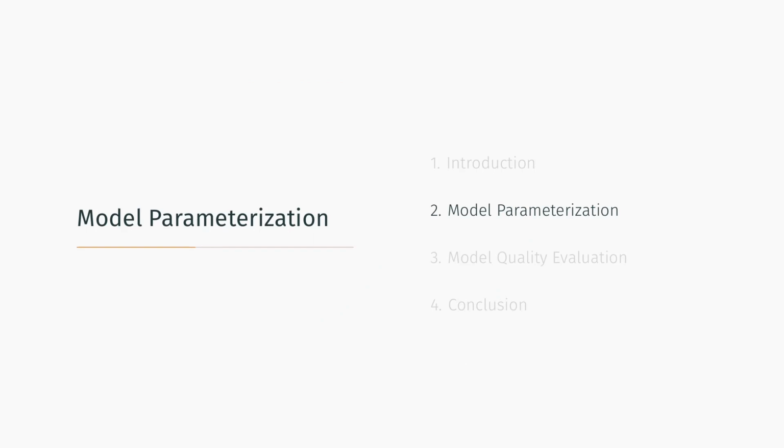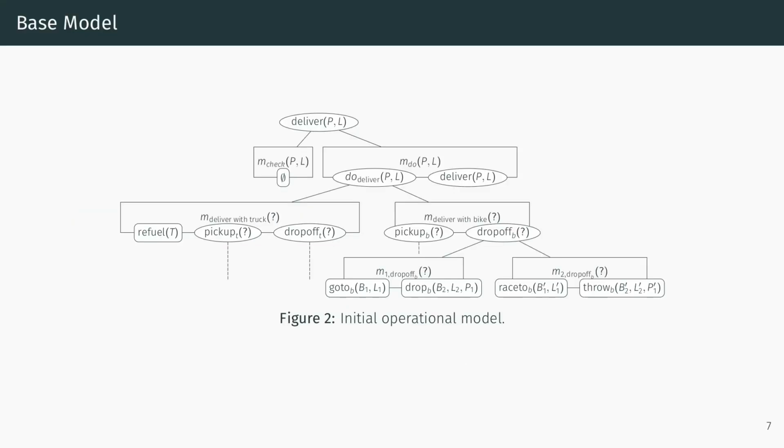Now let's talk about model parameterization. When we have a base model like that, without any parameters, just generated from our first point in the previous procedure, you can see that we have top-level task arguments here in orange, we have primitive task arguments here in blue, and there is no overlap with them, and some methods don't even have parameters. Therefore, we need to extract them and unify them as much as possible.